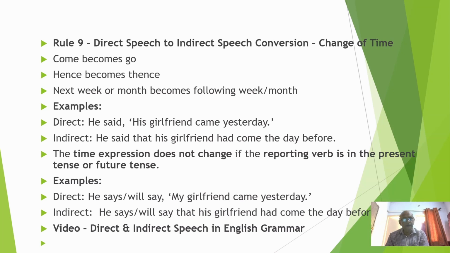He said, "My girlfriend came yesterday." He said that his girlfriend had come the day before. The time expression does not change if the reporting verb is in the present tense or the future tense. Example: He says, or will say, "My girlfriend came yesterday." He says, or will say, that his girlfriend had come the day before.